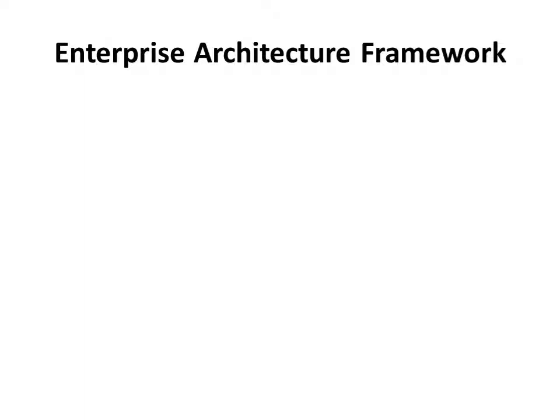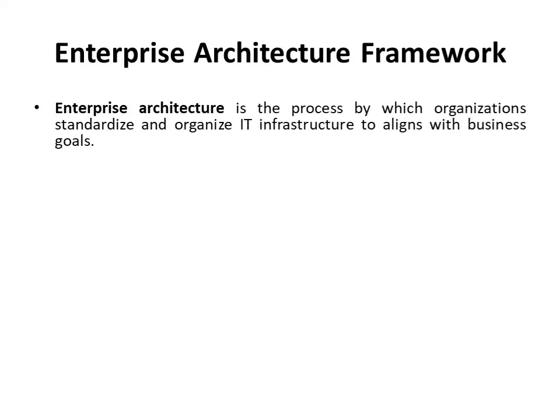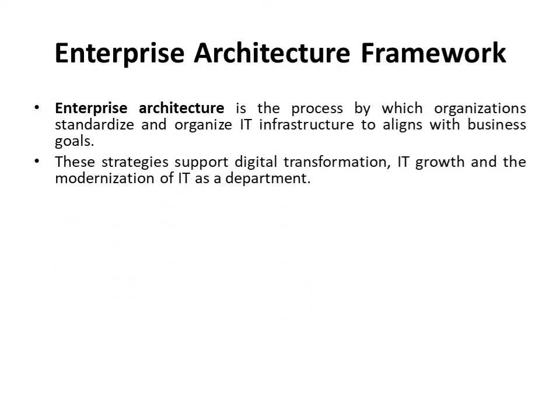Here we will be understanding what an enterprise architecture is, and then what is an enterprise architecture framework. Enterprise architecture is a process by which organizations standardize and organize the infrastructure that they have, and align it with the business goals.